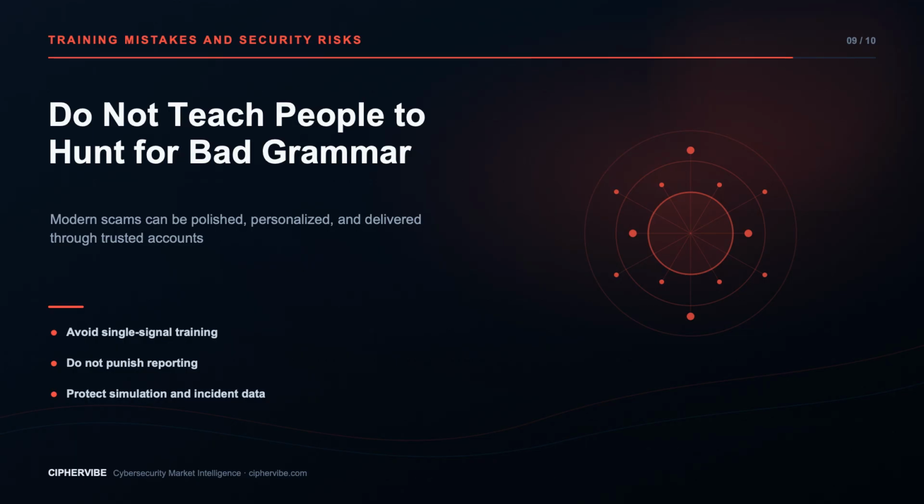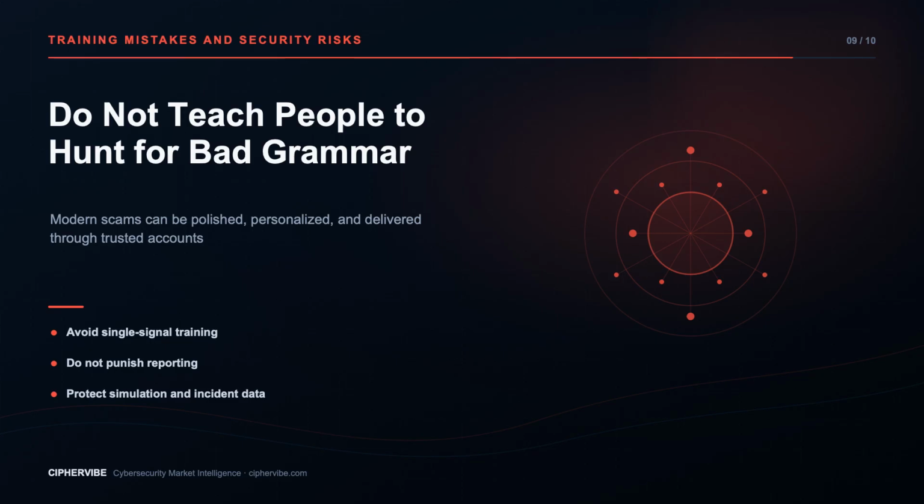Protect simulation data. It can reveal who clicked, departments, addresses, and defensive gaps. Limit access, retention, and public reporting. Do not collect real passwords in a simulation. Coordinate with legal, privacy, human resources, labor, communications, and leadership as required.